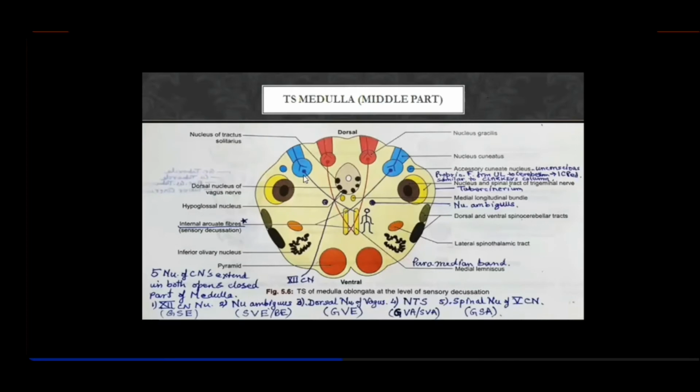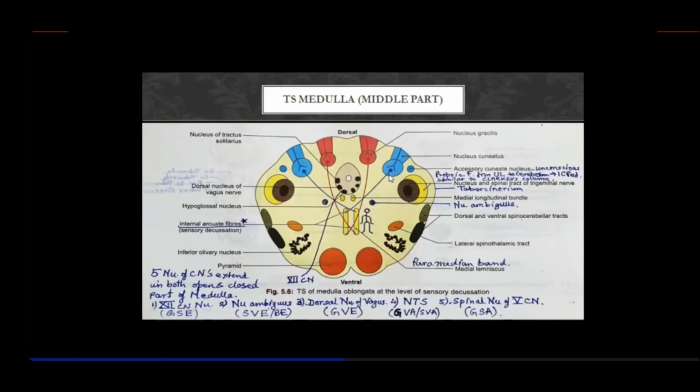So from the upper half of the body, the first order neurons relay here in the nucleus cuneatus. And the second order neurons now decussate and reach the opposite side. Remember, these fibers reach the dorsal portion of the medial lemniscus.